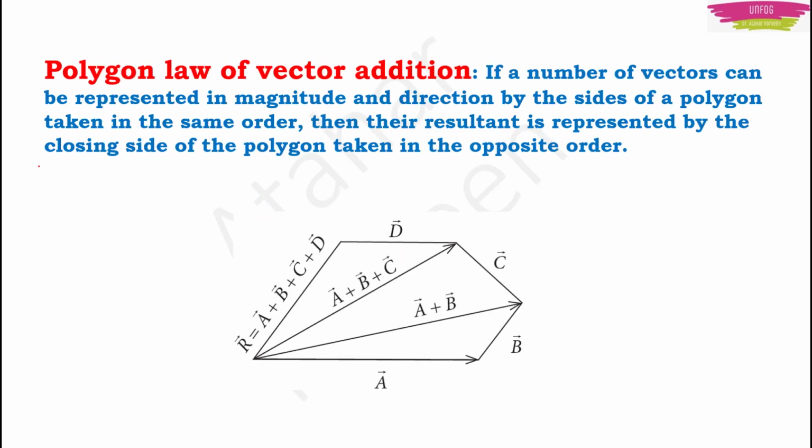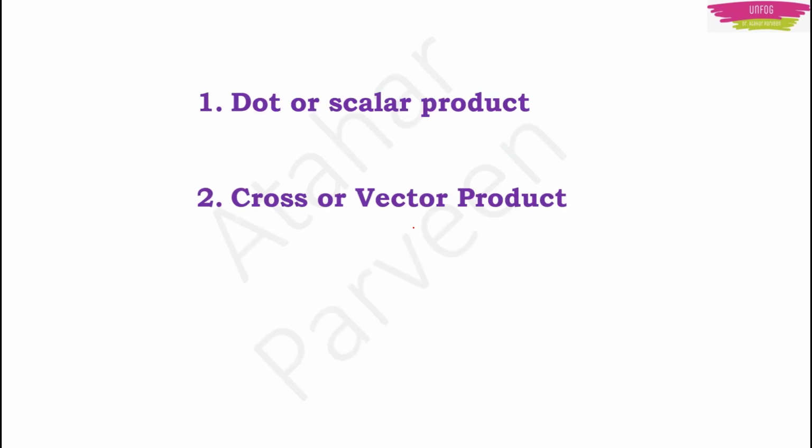If you have number of vectors as sides of a polygon taken in order, then the resultant is represented by the closing side of the polygon taken in opposite order. See here, if you talk about this triangle where your OM is the closing vector, so here OM will be equal to this vector A plus vector B. In the same way, here ON will be equal to vector A plus B plus vector C. And vector OP will be equal to sum of these vectors and this vector. So this was about addition of vectors.